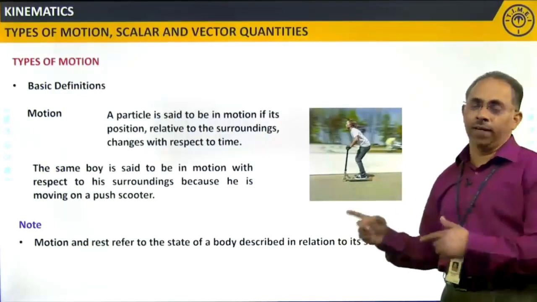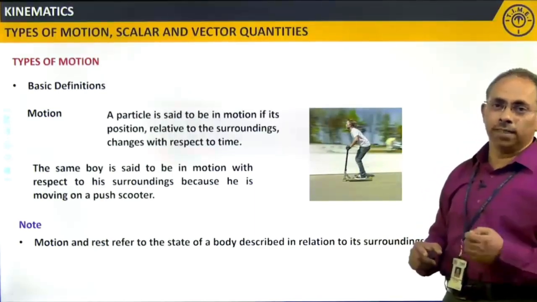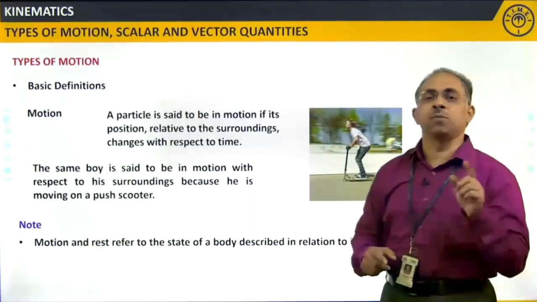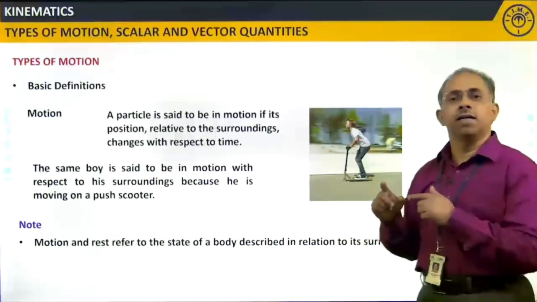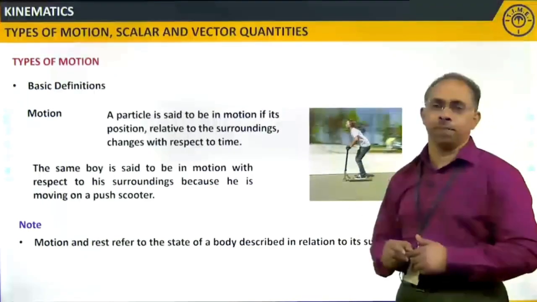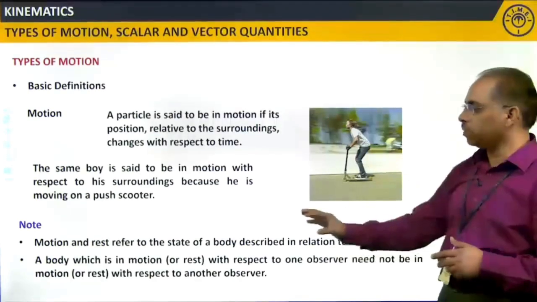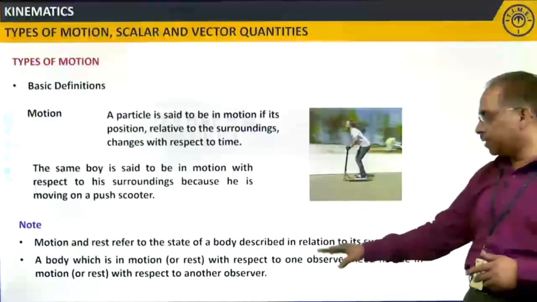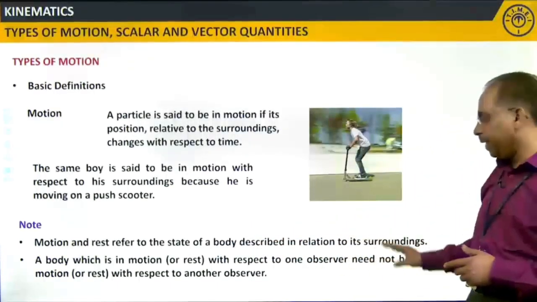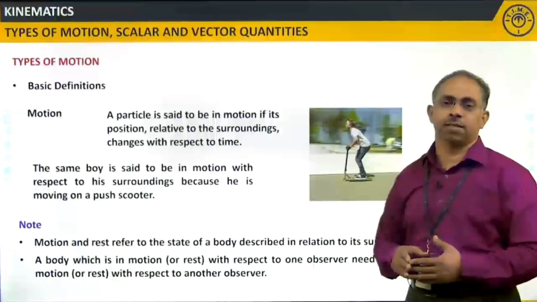We have one more important note: if the body is at rest with respect to one particular person, the same body need not be at rest with respect to another person. That brings us to another important note: a body which is in motion or at rest with respect to one observer need not be in motion or at rest with respect to another observer.